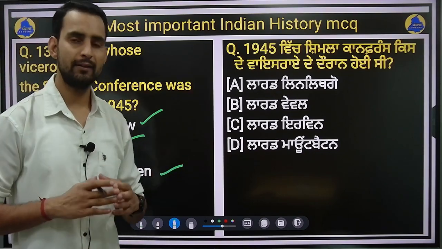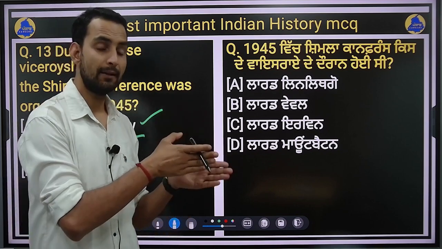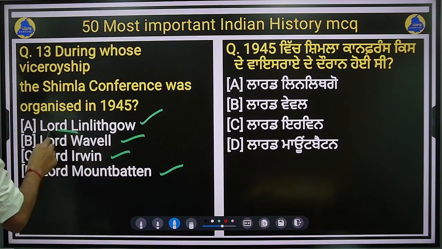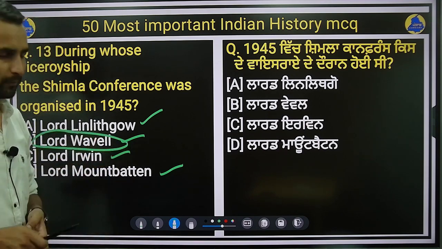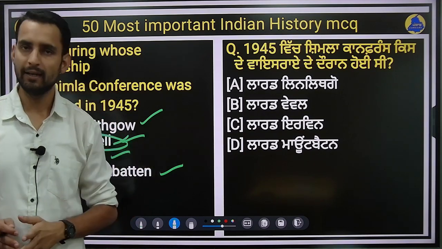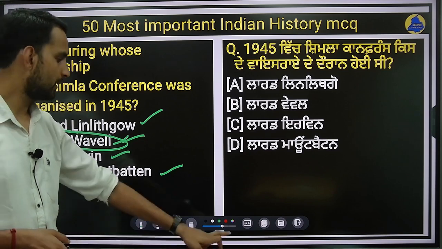So the Shimla Conference that took place in 1945 is also known as the Wavell Conference, right? It is named after the then Viceroy of India, Lord Wavell. He was the second last Viceroy of India before Lord Mountbatten. During the tenure of Lord Wavell, this conference took place in Shimla in 1945, and ultimately its failure led to the partition of the country.